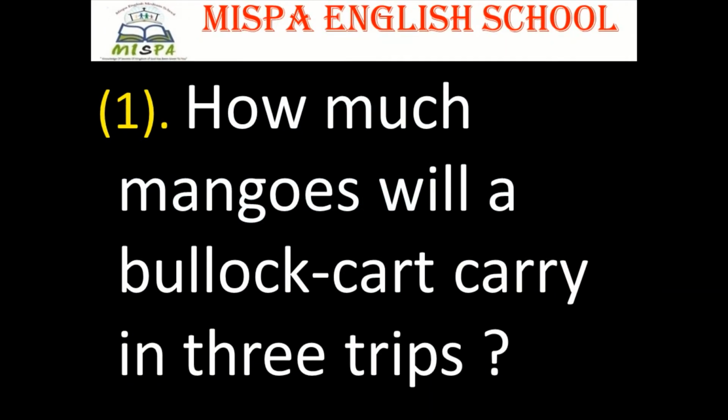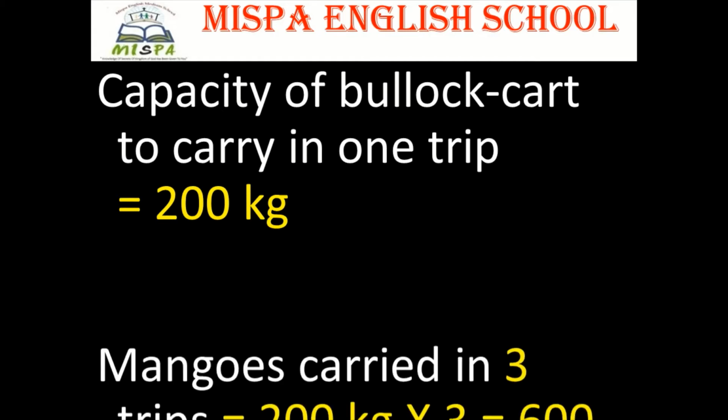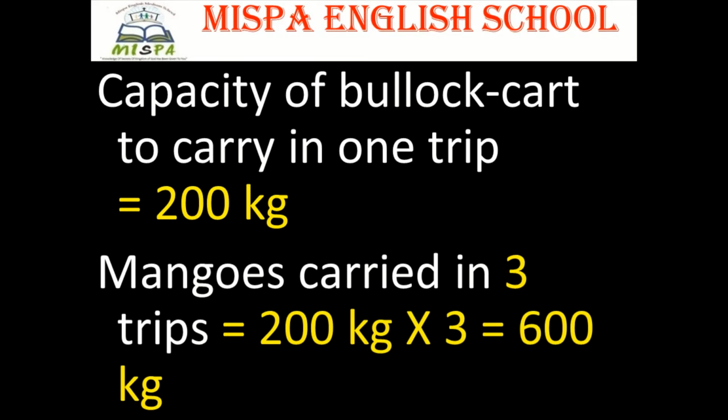Now question number 1. How much mangoes will a bullock cart carry in 3 trips? Answer. Capacity of a bullock cart to carry in 1 trip is equal to 200 kilograms. Mangoes carried in 3 trips is equal to 200 kilograms into 3, that is equal to 600 kilograms.